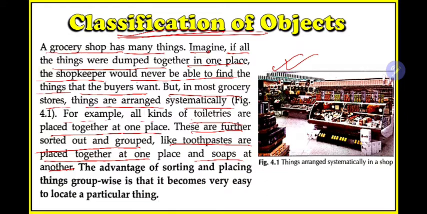What you will see in the shop, they have kept things in a systematic way. For example, in one packet they have kept rice, in another packet they have kept your cereals such as dal, and in another packet they have atta. In the shelves they have kept oil bottles together. Then after oil, in one place they have kept Colgate, and in another place they have kept the soaps. All they have kept in different places, isn't it?